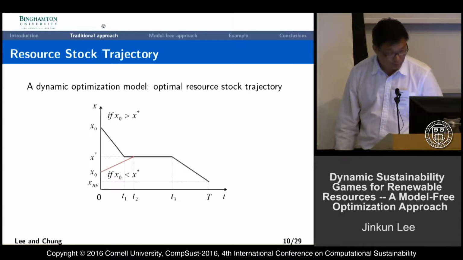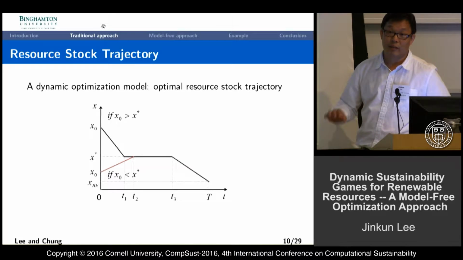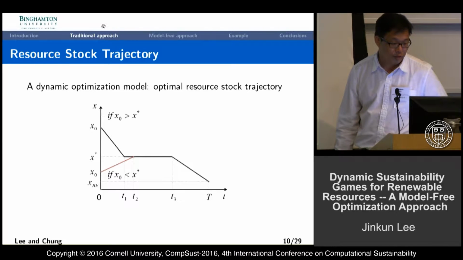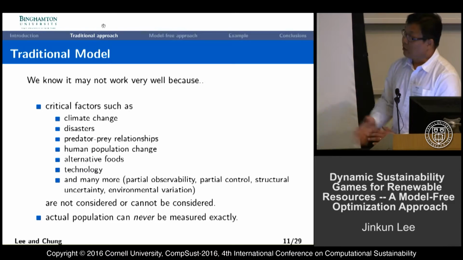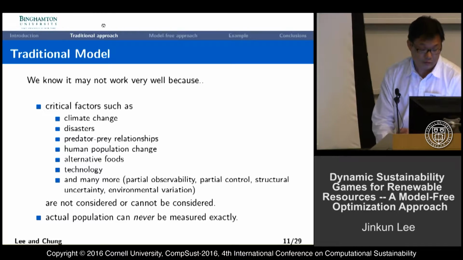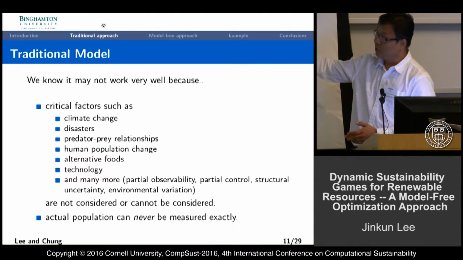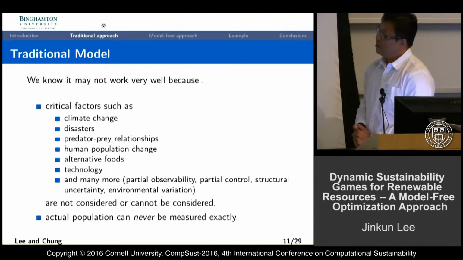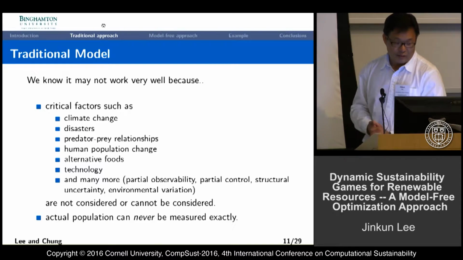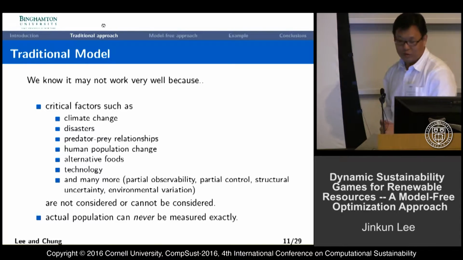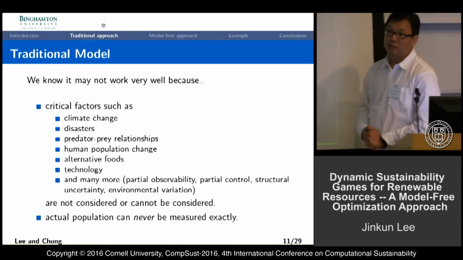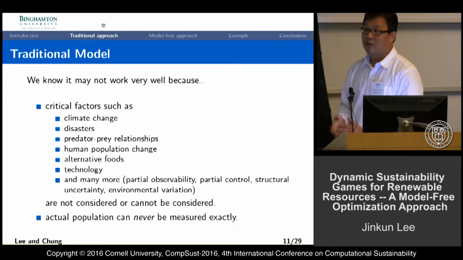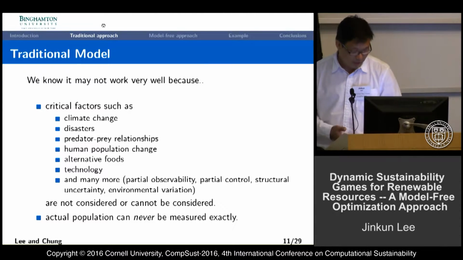And we would like to put some constraint and control over this by controlling the max harvest rate to make sure we have a certain level of stock. So the traditional model, we know that the simple mathematical model is a very simple, approximated one, but still there are a lot of factors we didn't consider in this mathematical form. So we cannot solve this problem exactly very well. And also, more than that, the actual population can never be measured exactly. There is no exact measure to count the number of fish in the research.